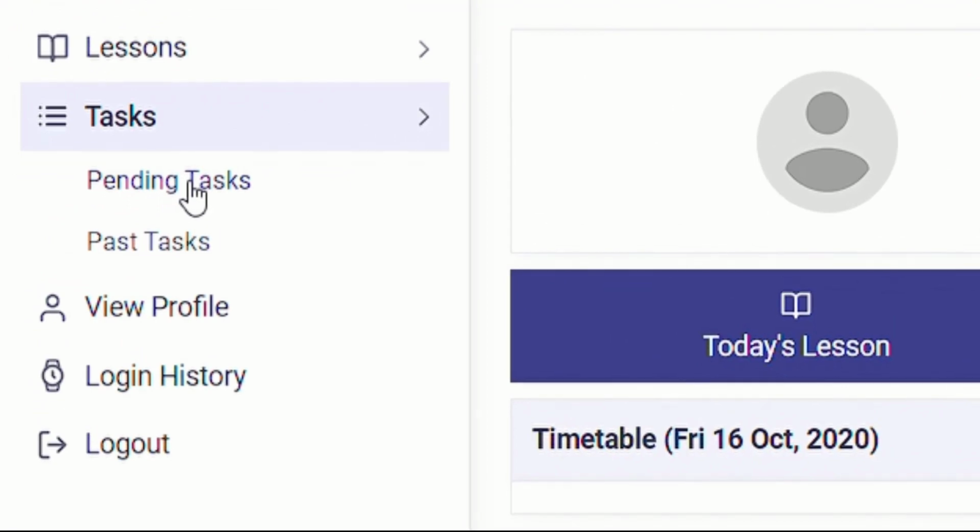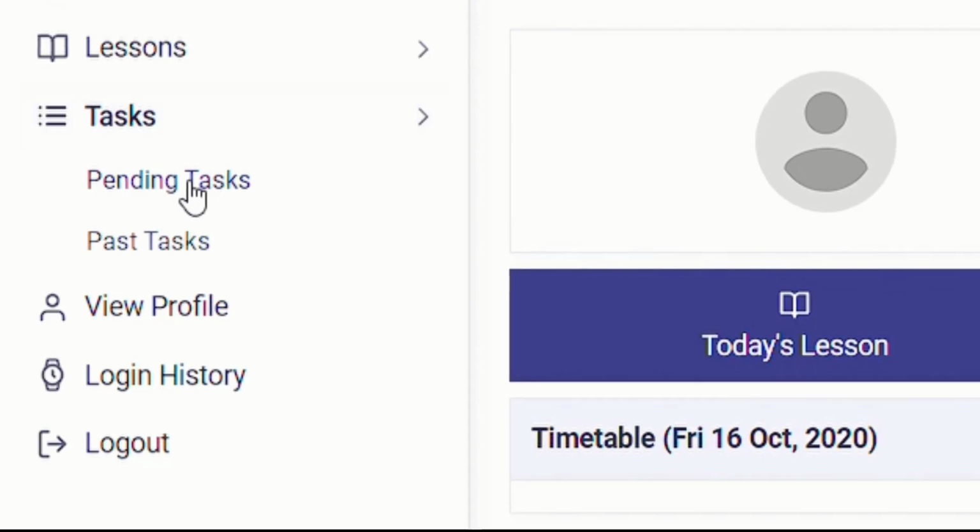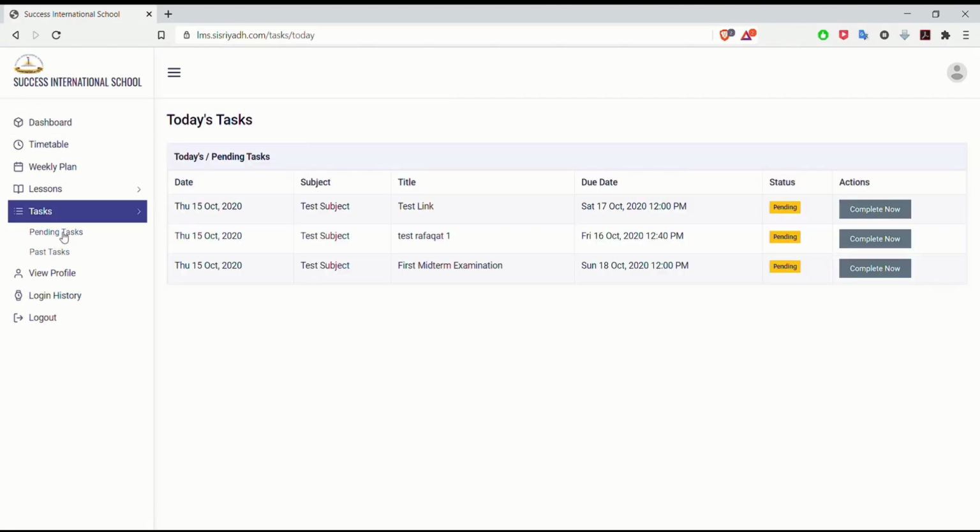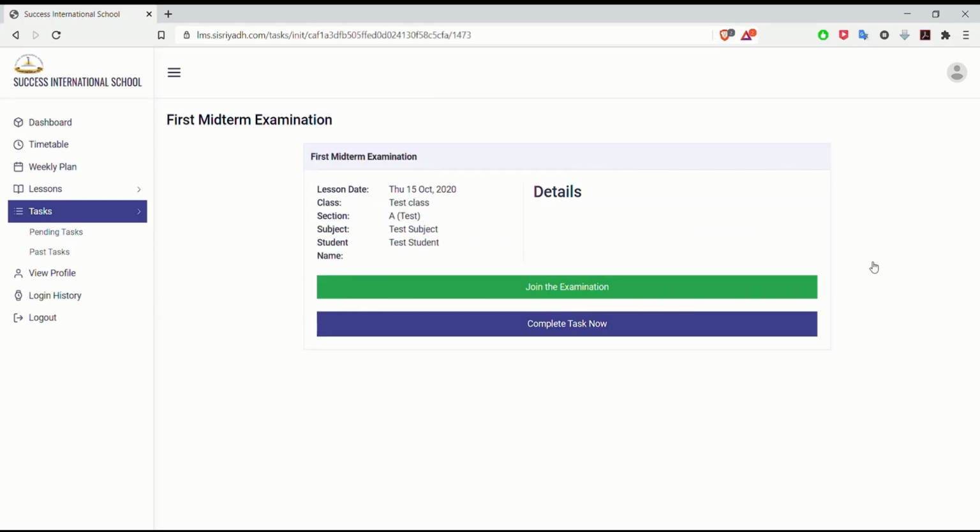Dear students, in order to do your examination, you will click on the tab Pending Task. Your timely click on this tab will take you to another page with two options: Join the examination and Start the task.